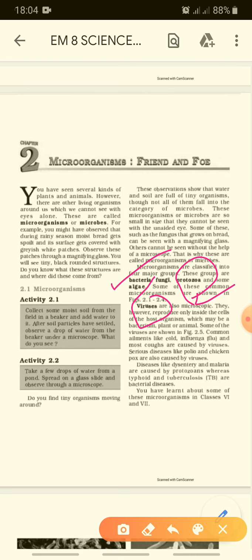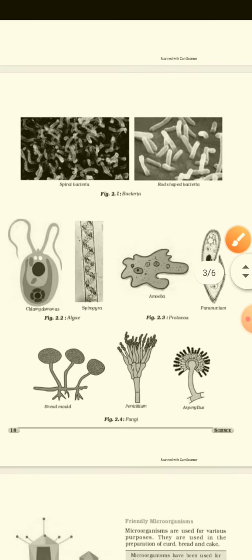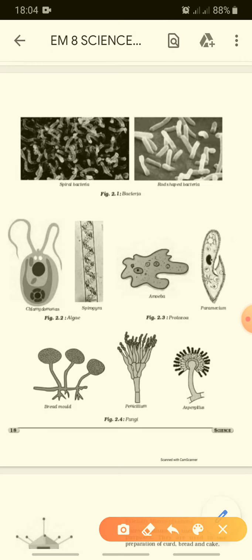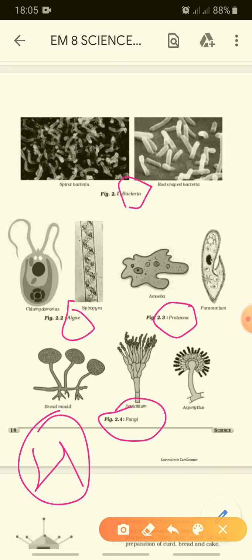Next, a few pictures are given of the bacteria, of the protozoa, of the algae and of the fungi. We have bacteria, algae, protozoa and fungi. These are the four groups of microorganisms we have already discussed. Two pictures are given of the bacteria: spiral bacteria, we all know the shape, and rod shaped bacteria.